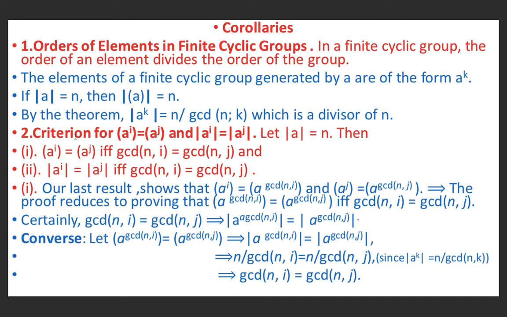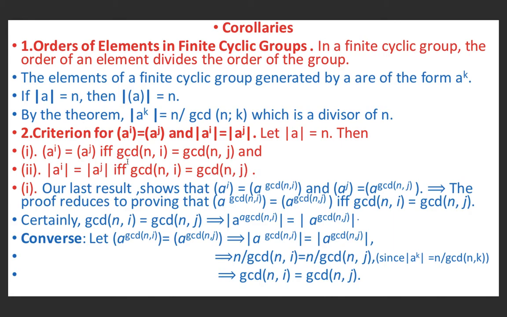The next is criteria for A^i equal to A^j, means cyclic group generated by A^i equal to cyclic group generated by A^j, and order of A^i equal to order of A^j. Let order of A equal to n. Then cyclic group generated by A^i is equal to cyclic group generated by A^j if and only if greatest common divisor of n and i is equal to greatest common divisor of n and j. And order of A^i is equal to order of A^j if and only if greatest common divisor of n, i is equal to greatest common divisor of n, j.